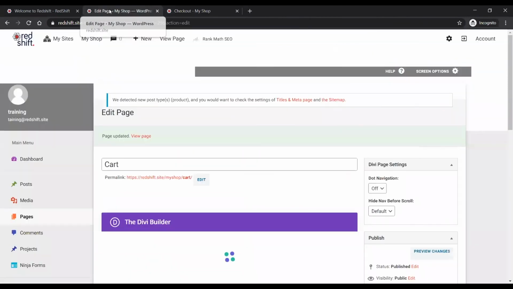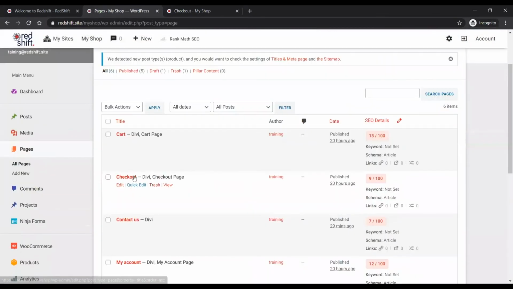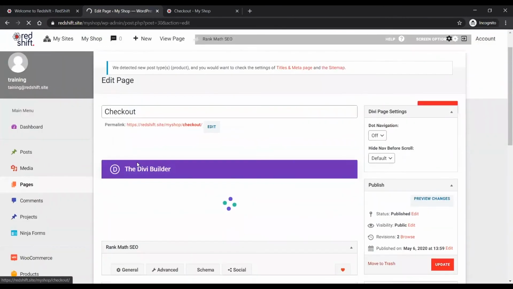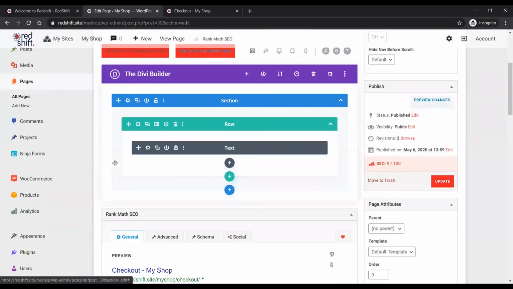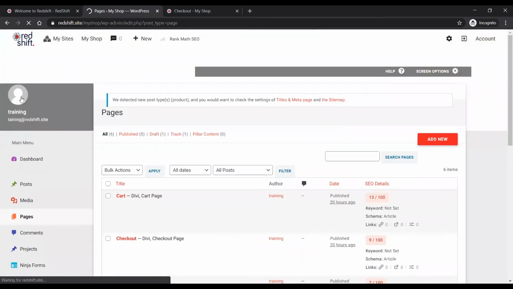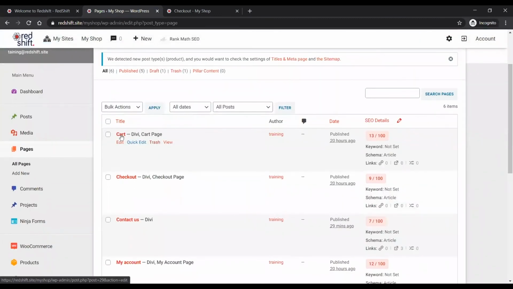This checkout page is another page, and it is on Divi, and I can go in and put a header on this one as well, exactly like I did with the other one. In fact, what I'll just quickly show you is a module that'll work anywhere.